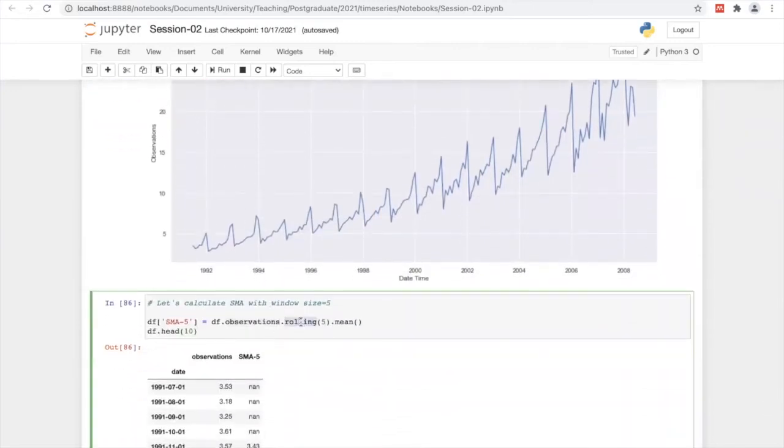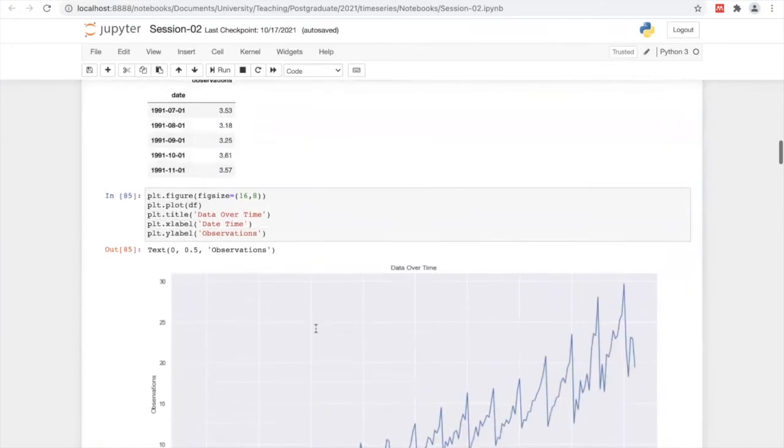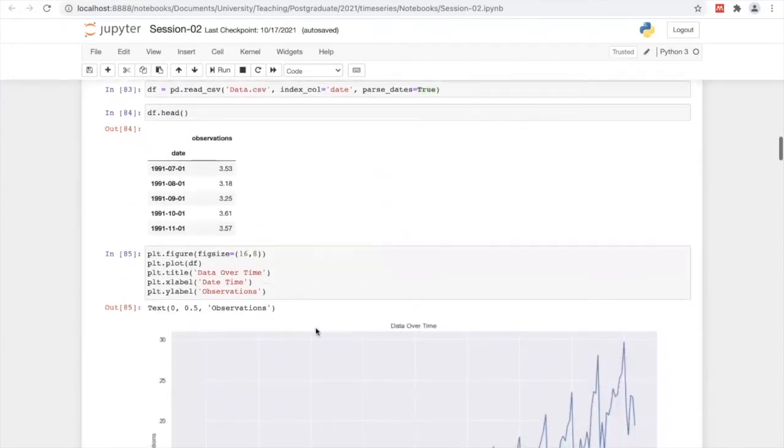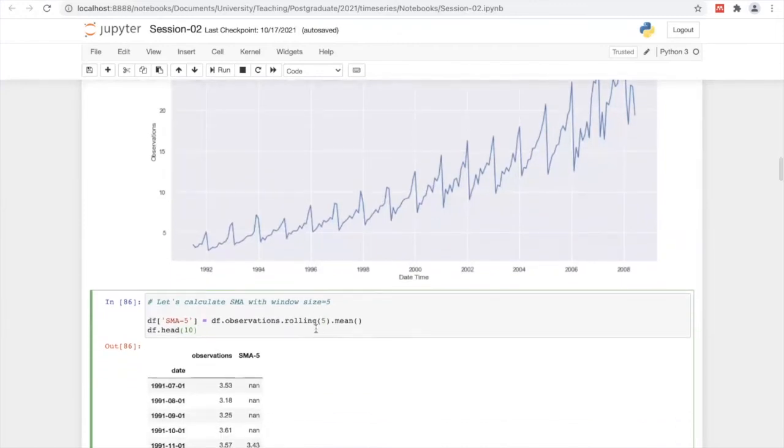Then this rolling comes from a Python library, right? You can use it directly to calculate the simple moving average. Then you have to mention the time window, the length or size of the window. Then I use 5.